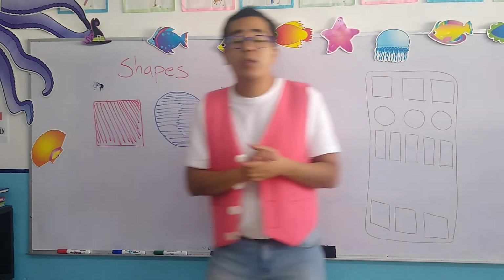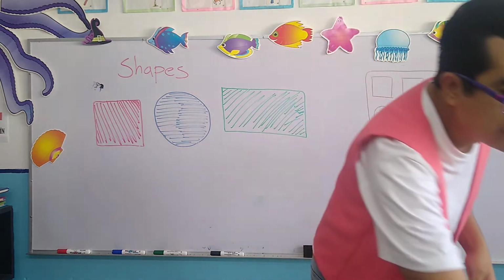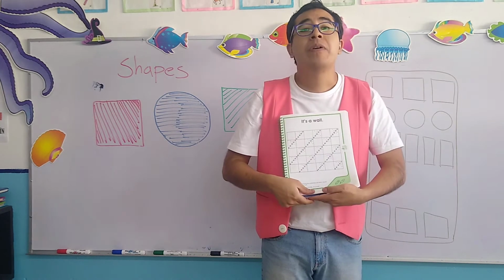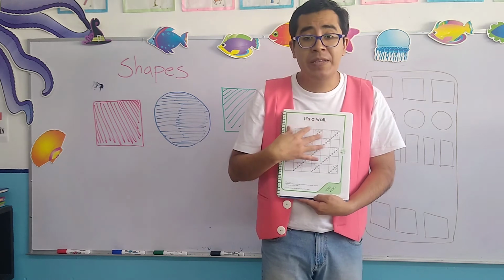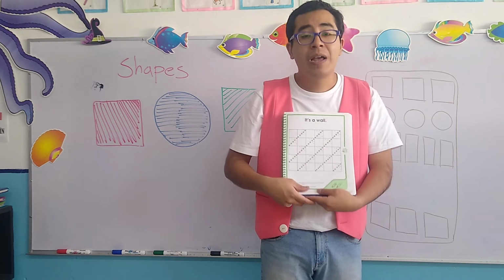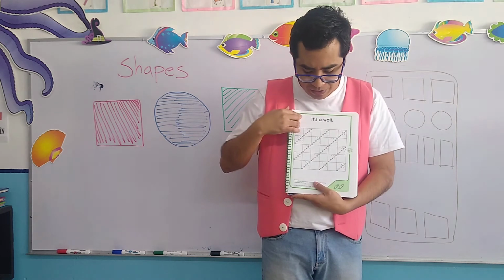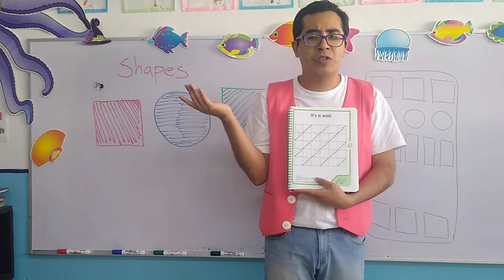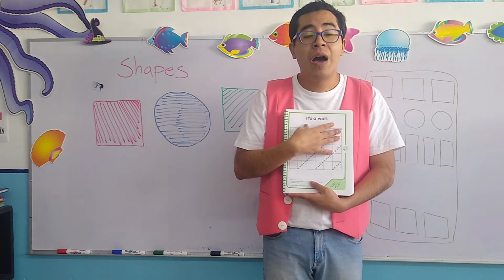Very good. Now, today's activities, my children, are two. The first one appears right here, okay? Now, here we have a square. Now, inside this square, we have several images, okay? They look like flowers, they look like hearts, okay? And this is basically a wall. And what is a wall, teacher? Because you said it was a square. Yes, it's a square, but it's also a wall.